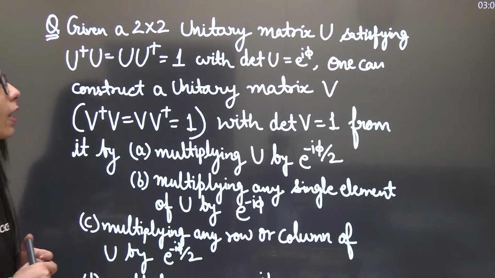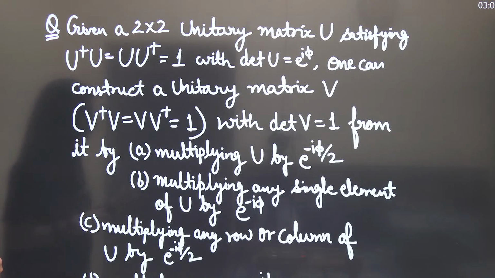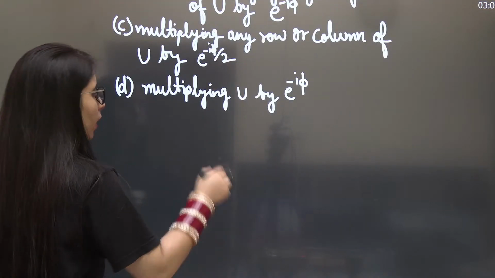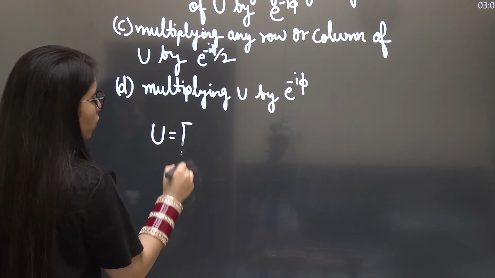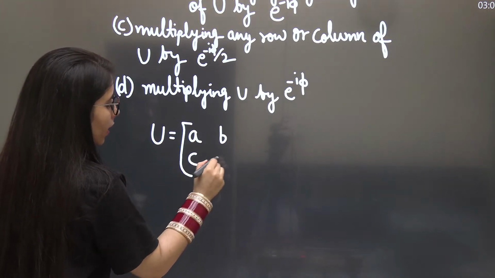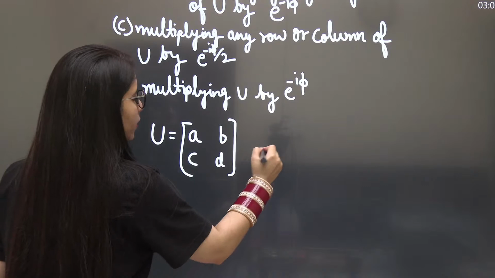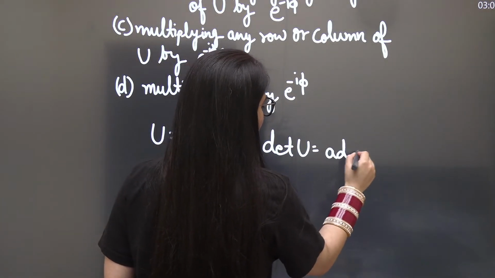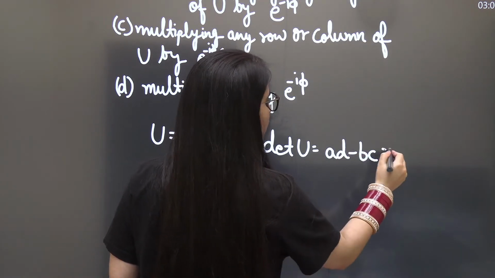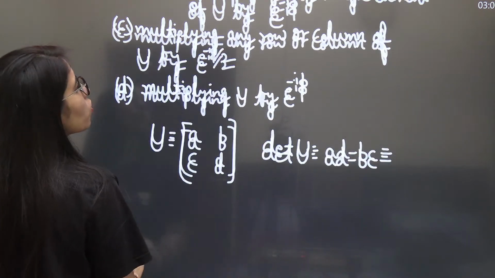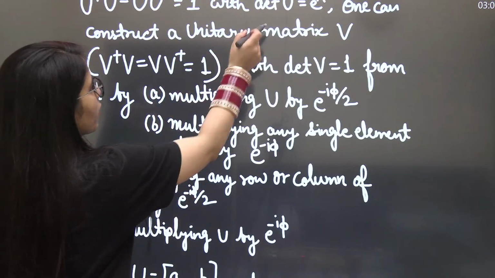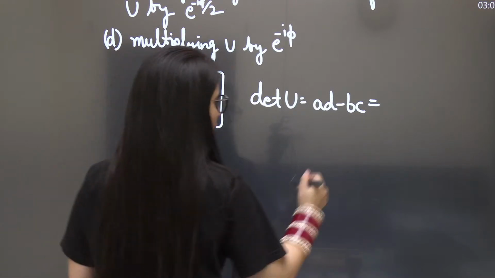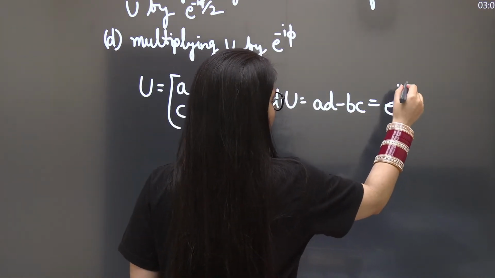And even on the screen, I'm going to show you how to get the final answer. Let me take a matrix U, a 2 by 2 matrix, having the elements A, B, C, D this way. The determinant of matrix U will be AD minus BC. And the determinant is already given to you in the question for matrix U. Determinant of U is e to the power iota phi. So I'm going to write it here, e to the power iota phi.